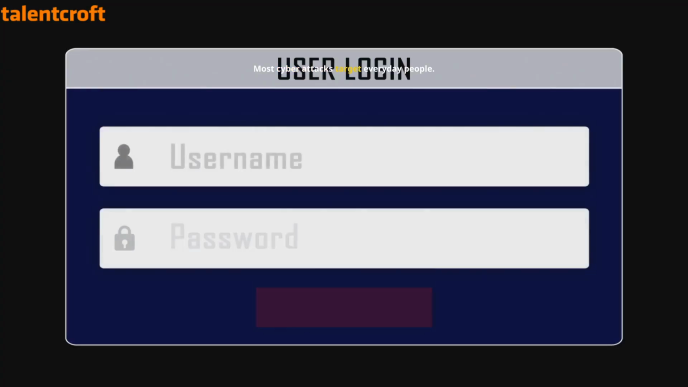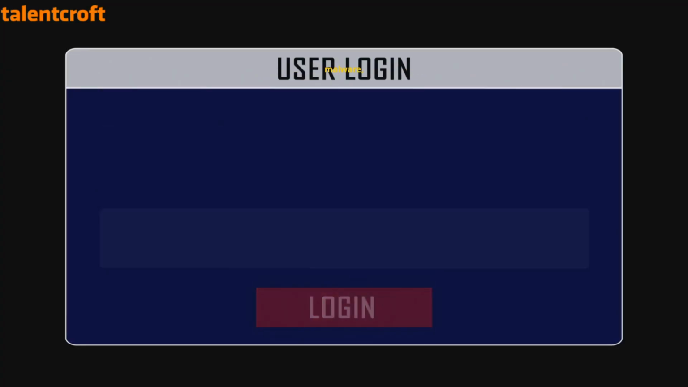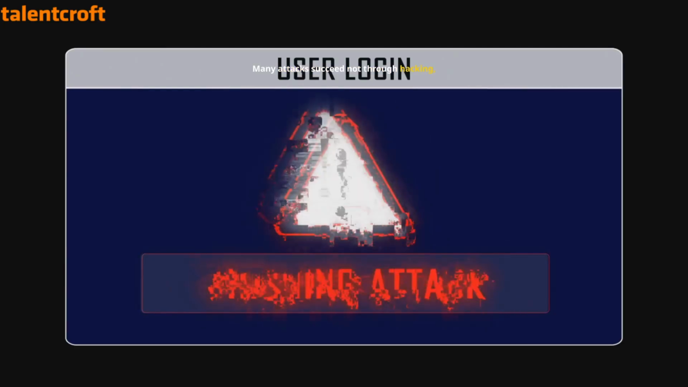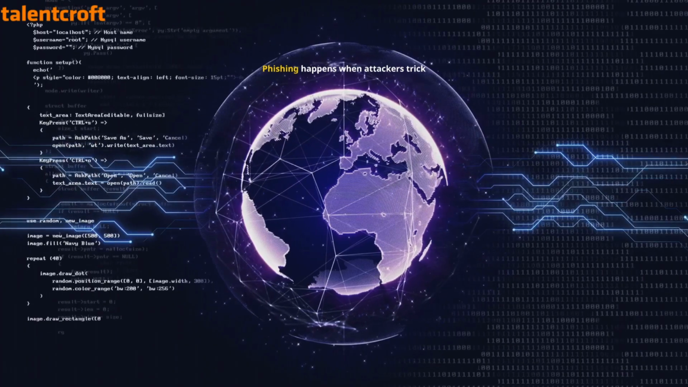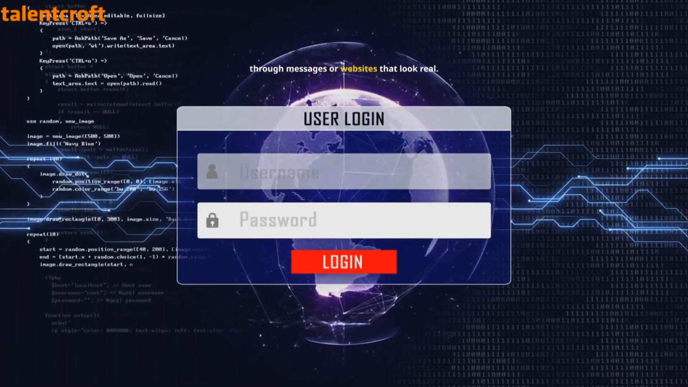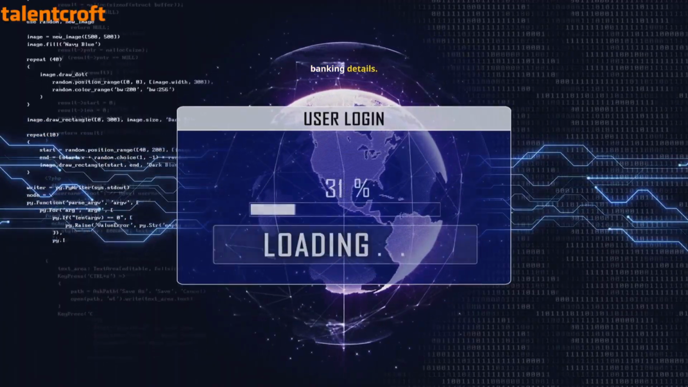Most cyber attacks target everyday people. Common threats include phishing, scams, malware, and fake websites. Many attacks succeed not through hacking, but through deception. Phishing happens when attackers trick you into sharing sensitive information through messages or websites that look real. One wrong click can expose passwords or banking details.